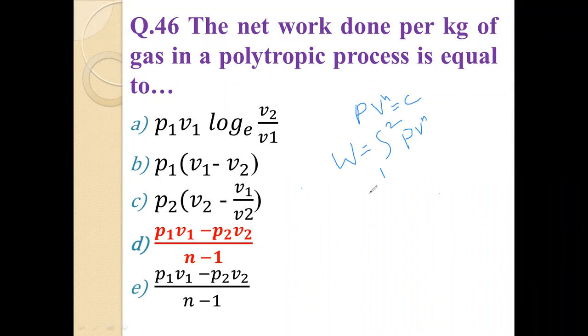So the integration gives W equal to P1 V1 minus P2 V2 divided by n minus 1. Here P1 is pressure, V1 is volume, and n is the polytropic index. So the correct answer is P1 V1 minus P2 V2 divided by n minus 1.